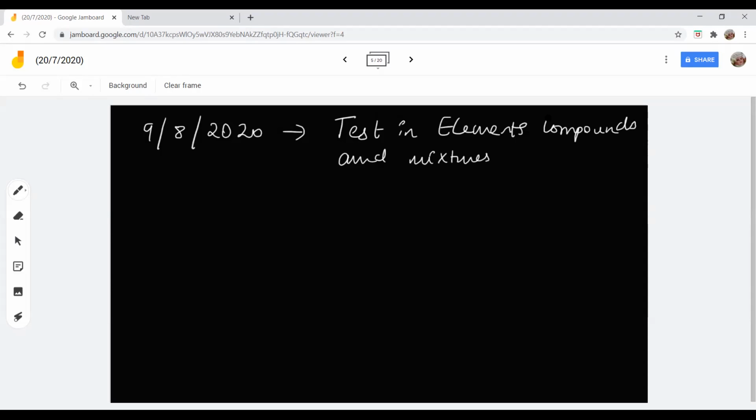Got it? Elements, compounds, and mixtures chapter. You people are going to write a test. Any doubts with this?